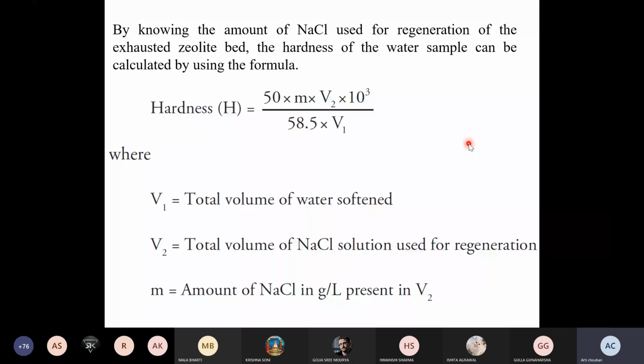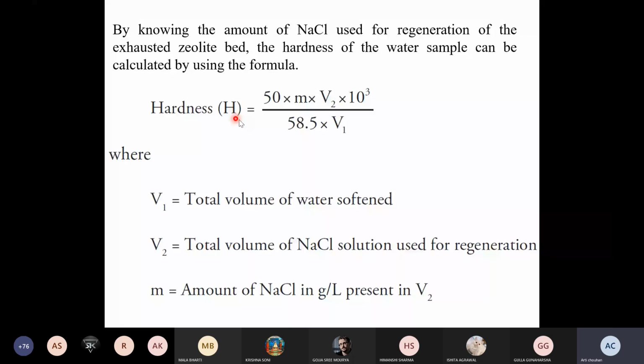So this is a very simple hardness formula. You are aware of that. You studied it all in the derivation in your hardness calculation part as well, that experiment. So there is no need to explain this again here. After knowing the V1, V2, the total volume of the water and the total volume of the NaCl solution and amount of the NaCl in gram per liter, you can calculate the hardness of the water sample given in that particular numerical. Just incorporate all the values here and you will be able to get that hardness in ppm.